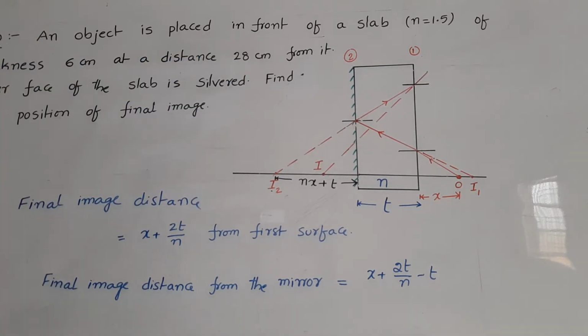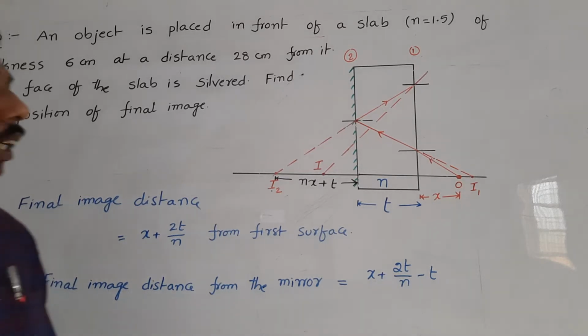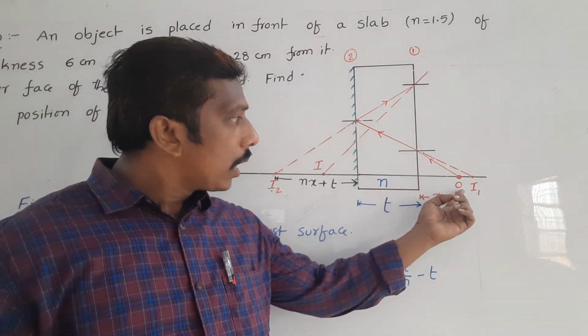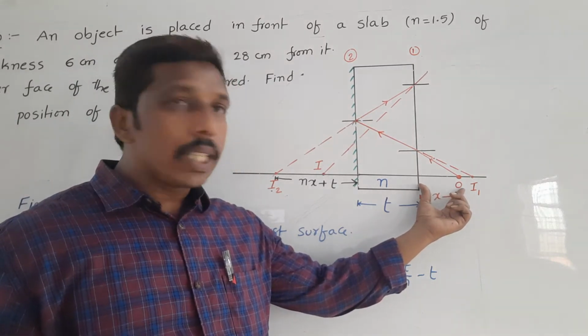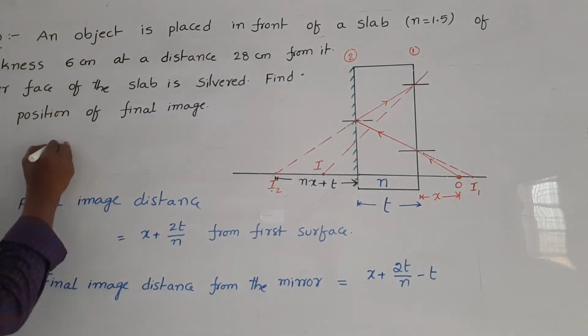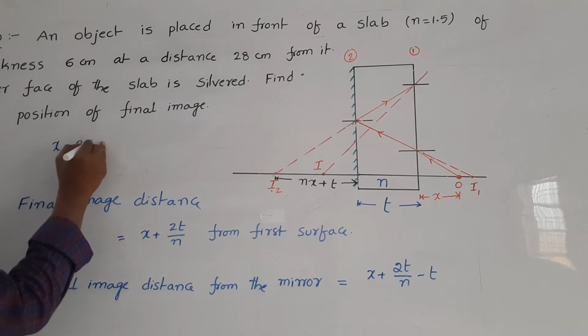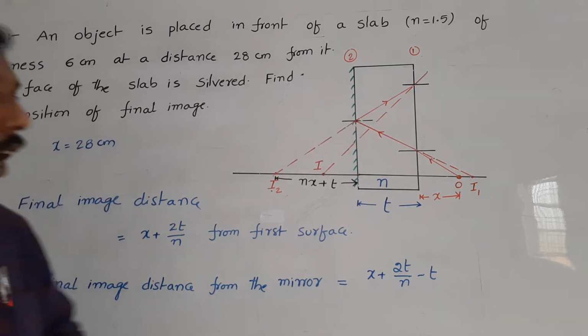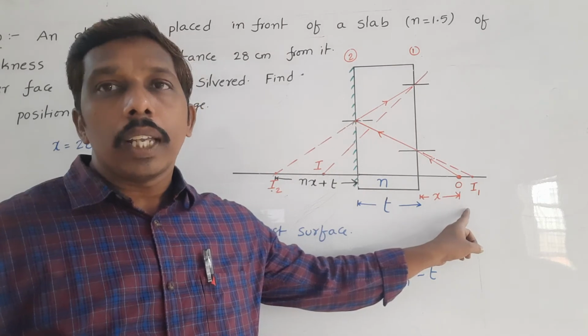One problem given here. An object is placed in front of a slab of refractive index 1.5 of thickness 6 cm at a distance 28 cm from it. The other face of the slab is silvered. Find the position of the final image. Here we have to calculate the position of the final image. So the object is placed at a distance 28 cm from the slab. So in this case x is equal to 28 cm.